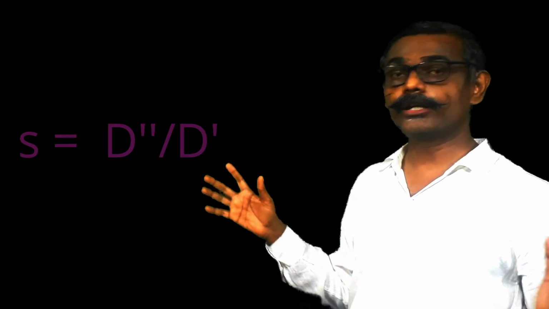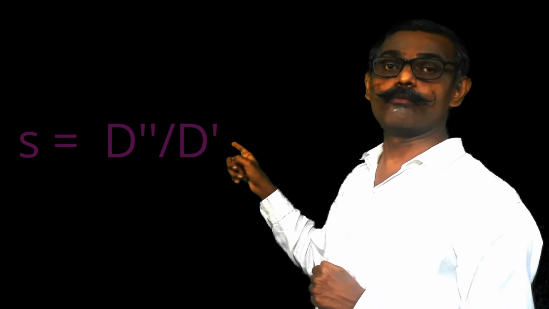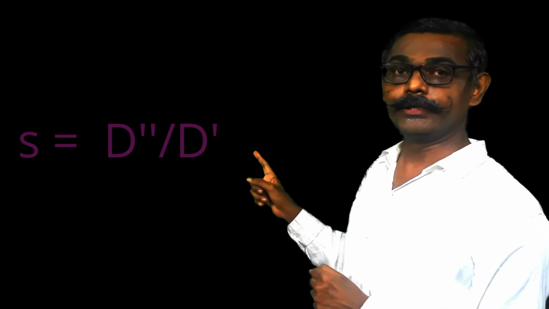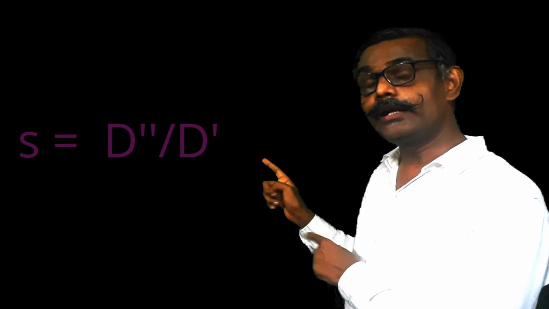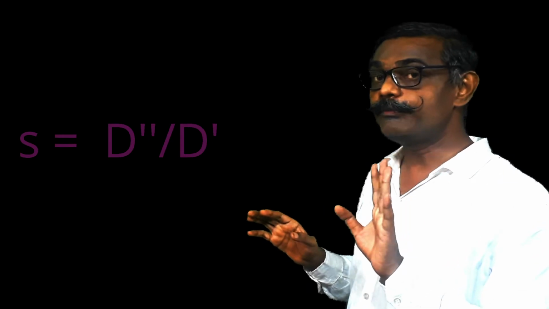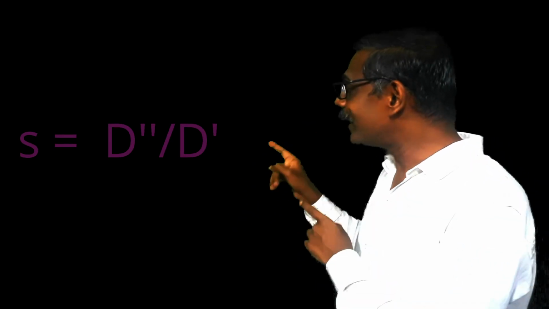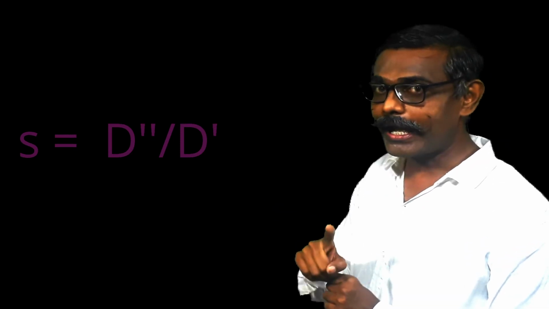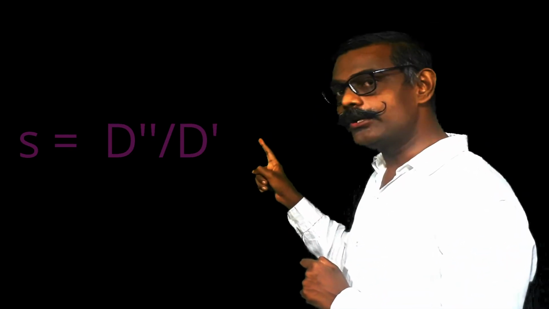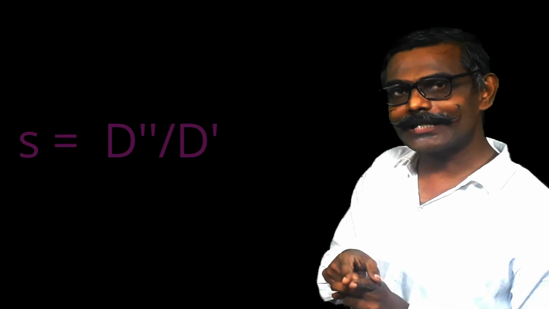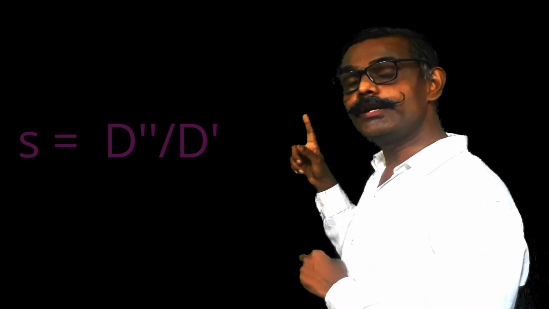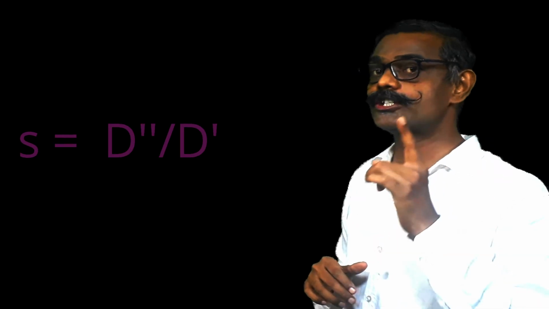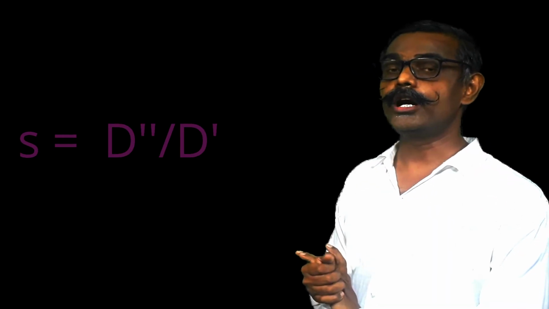This separation factor should differ from 1. It should not be exactly equal to 1. If it is equal to 1, then separation will not be satisfactory. Effective separation will not be there. In order to have proper separation, it should be either considerably less than 1 or more than 1. If the separation factor differs from 1, then separation will be effectively achieved.